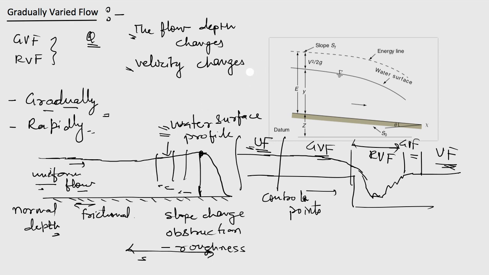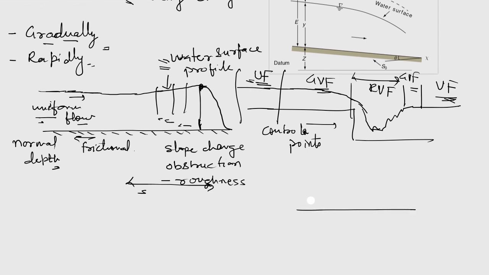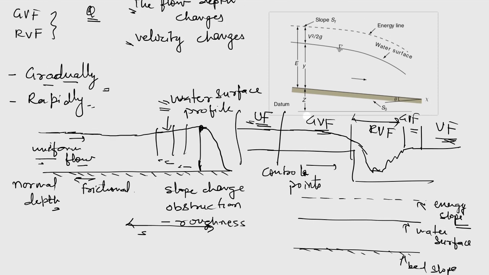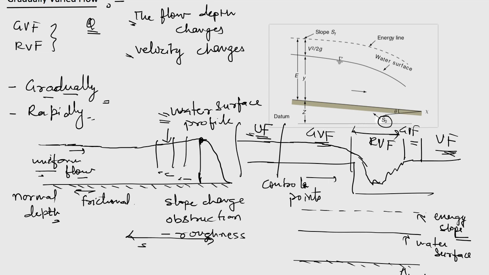Now other thing is that in case of uniform flow, if this was the surface and this was the water surface, above that we had this energy line. So all these slopes, that is bed slope, and the slope of the water surface as well as the energy slope, all these slopes were equal when we are talking about the uniform flow. But in this case, these slopes will not be equal. That is, the bed slope, if it is S naught, the energy line slope SF will be different than the bed slope.